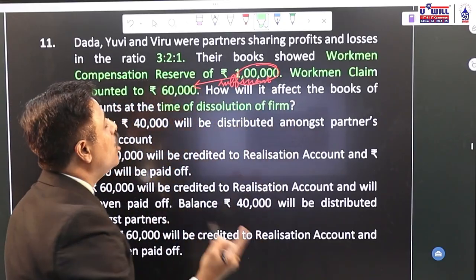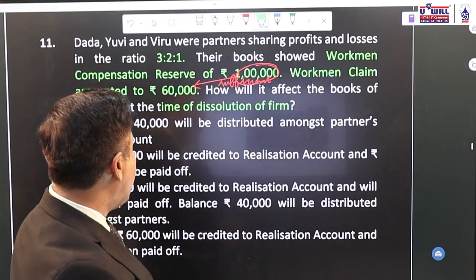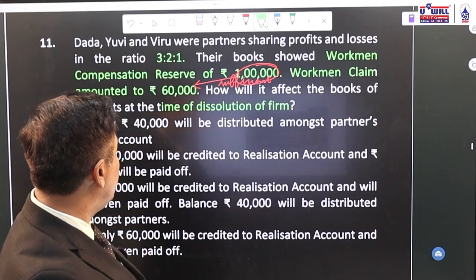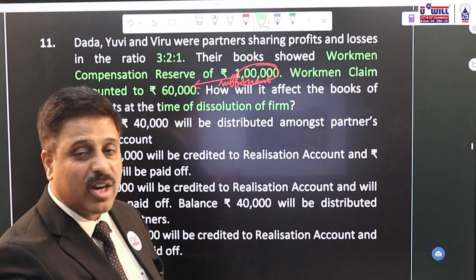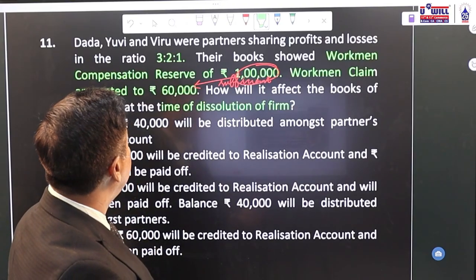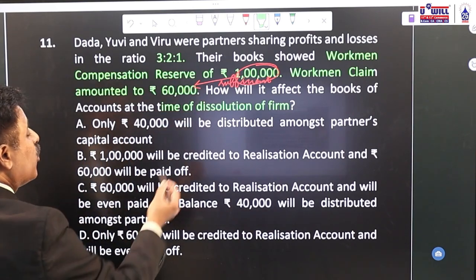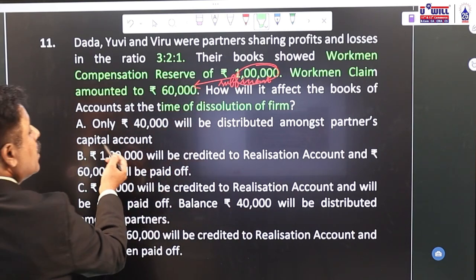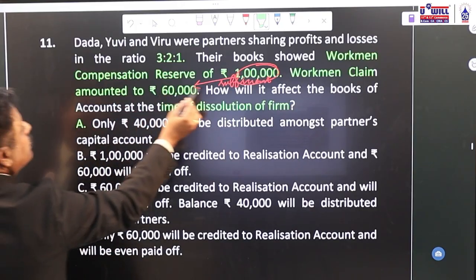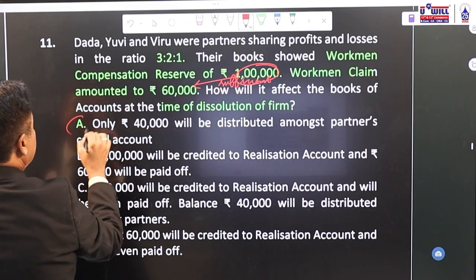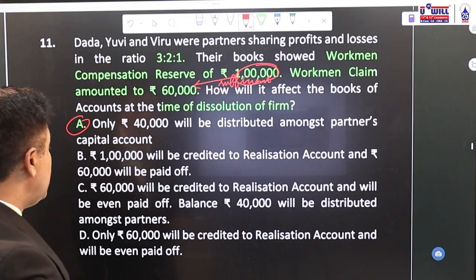Okay, at the time of dissolution, what we will do? The liability of 60,000 we will meet from 1 lakh and the remaining 40,000 we will transfer to partners' capital account on credit side. So only 40,000 will be distributed amongst the partners' capital account, this is correct.